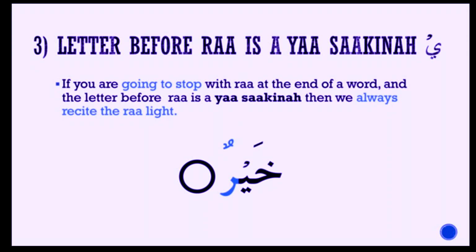Another exception is when the letter before ra is a ya sakina. If you are going to stop, you see that round circle, that means it's a stop. If you are going to stop with a ra at the end of a word and the letter before ra is a ya sakina, then we always recite the ra light. Like in this example, khair.